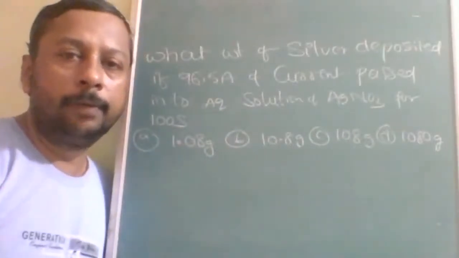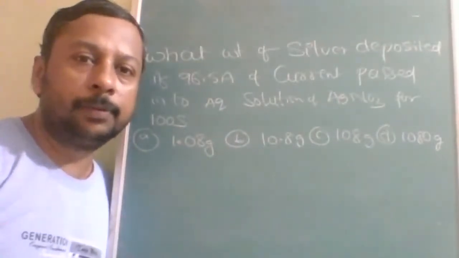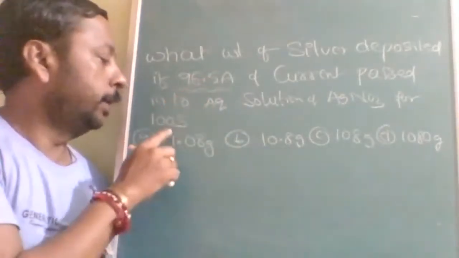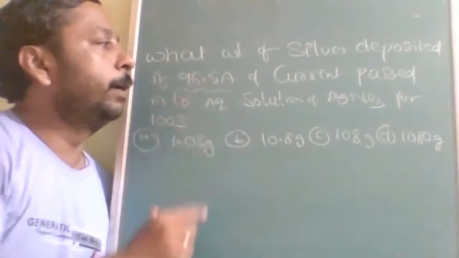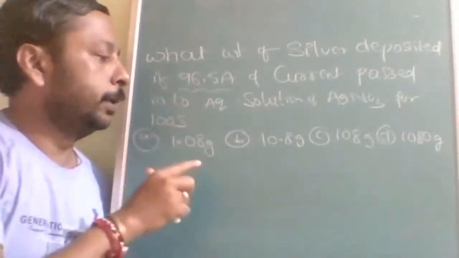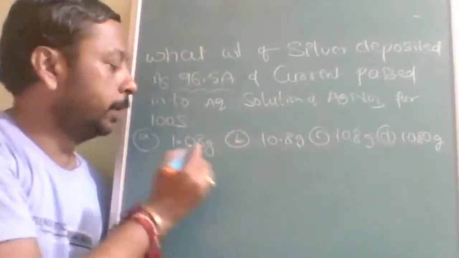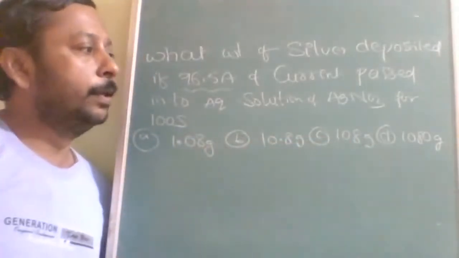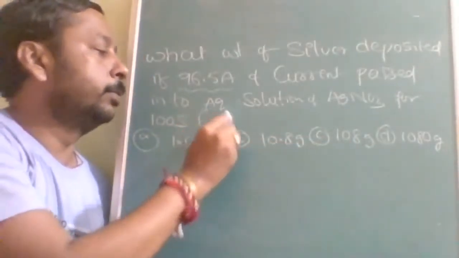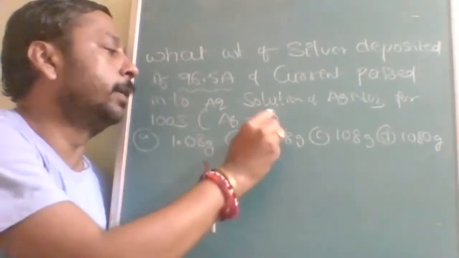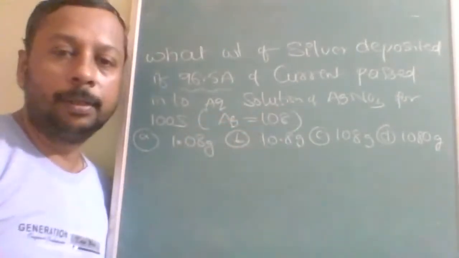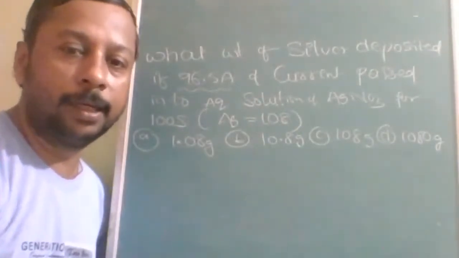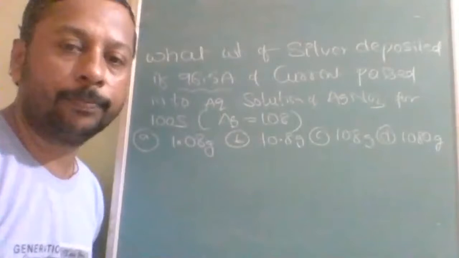Okay, here you are given what weight of silver is deposited. Very simple values are given: 96.5 ampere and 100 seconds. But see, the options are very, very tricky: 1.08, 10.8, 108 and 1080. I think everybody must know the silver atomic mass is 108. So the simplicity is in the values, but the difficulty is also in the options.